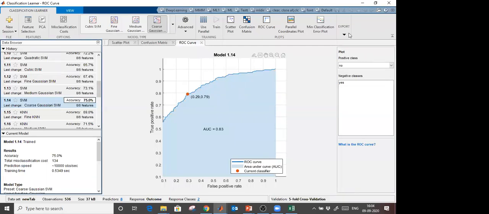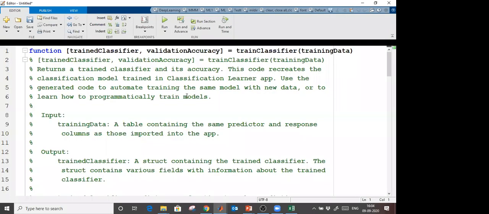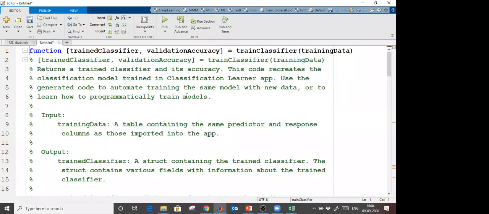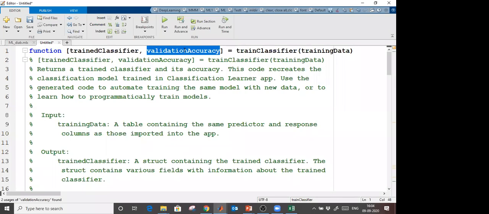I selected this, and from here I can generate code. I can use this function to train on a similar kind of data and create a model. So we get two outputs: first, a predictive model, and second, the accuracy. This is the function name, and the input argument is a table, the table which we created.